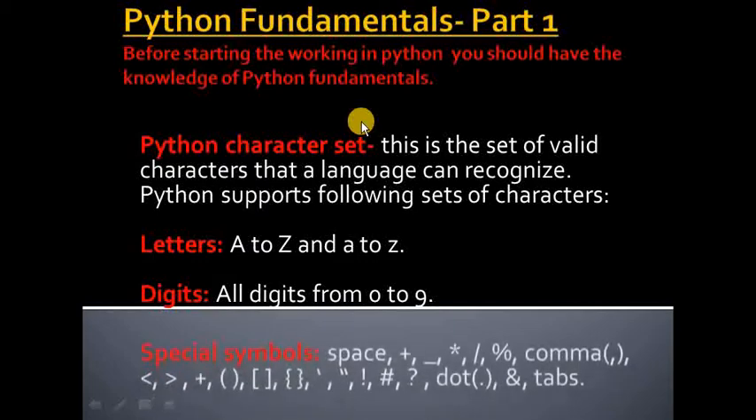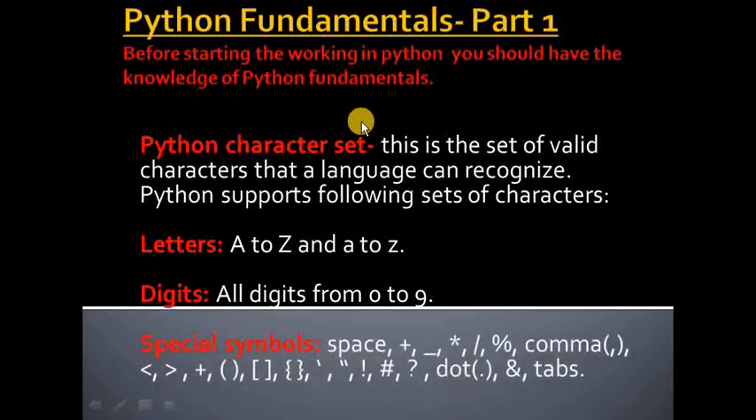And the special symbols like space, plus, minus, multiply, divide, modulus, comma, less than, greater than, parenthesis, square bracket, curly bracket, etc. are used to write a Python program. So this is the character set used in Python.